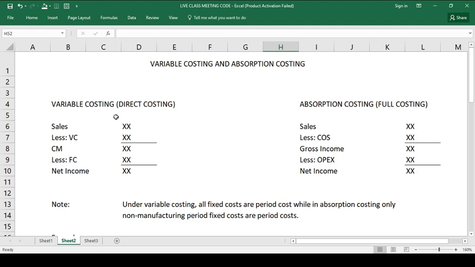So, variable costing is also known as direct costing, while yung absorption costing, yun yung sinasabing full costing. Okay? Once it is applied, it is used in computing only for net income. If we're going to check the formula, they are different. Under variable costing, sales minus variable cost is equals to contribution margin, less fixed cost is equals to net income. While on absorption costing, we have sales minus cost of sales is equals to gross income, less operating expenses is equals to net income.